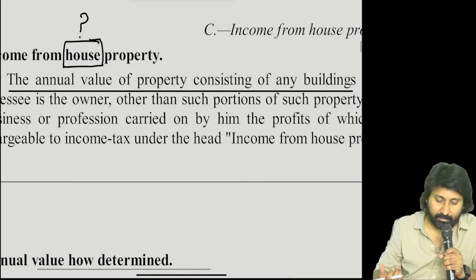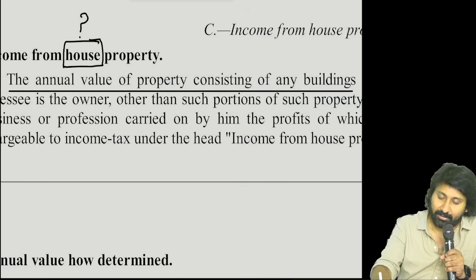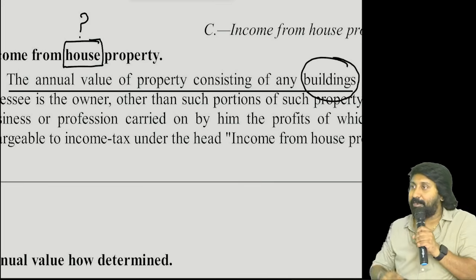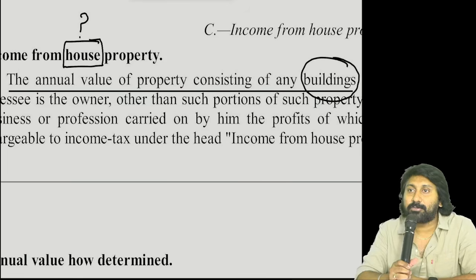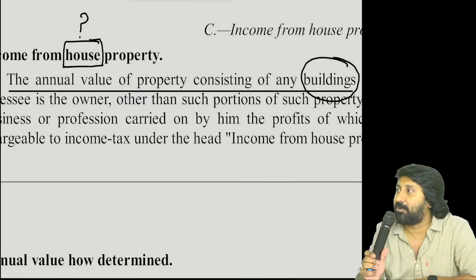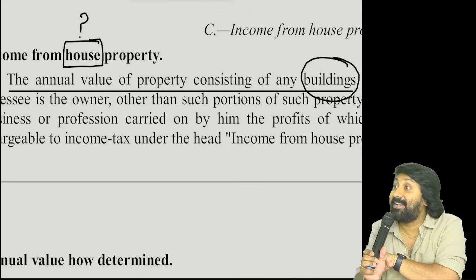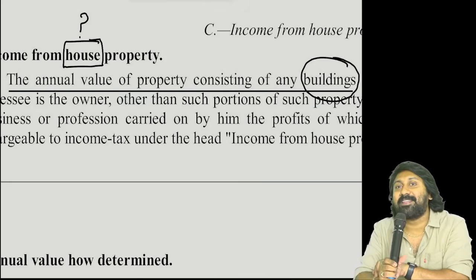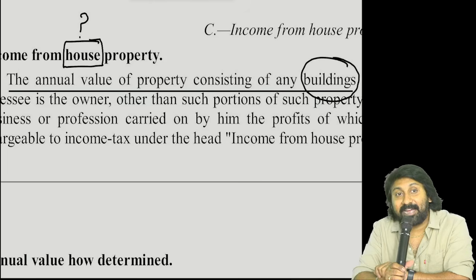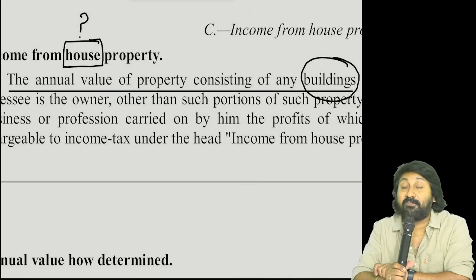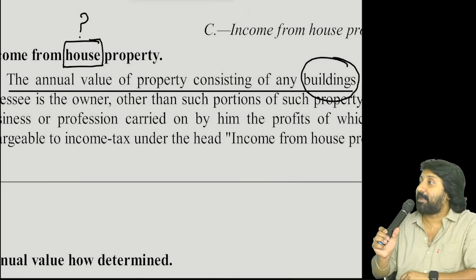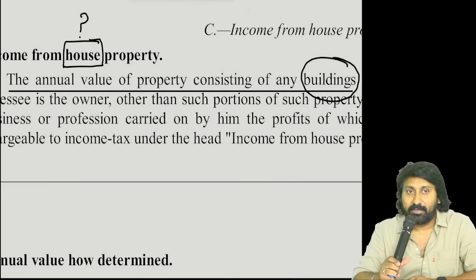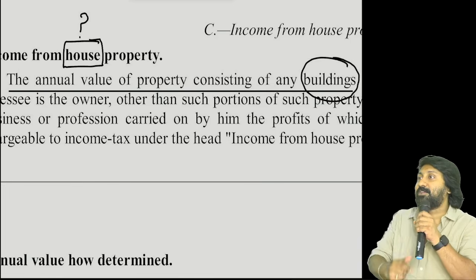Read. Stop there, answer over. Building should be there in order to have house property taxability. Income from house property will get attracted if and only if buildings are there. We are reading about what in the agriculture income definition? Income derived from building or income derived from land? Land. Then how come you will apply the provisions of house property? Then other sources. Sir, why other sources?